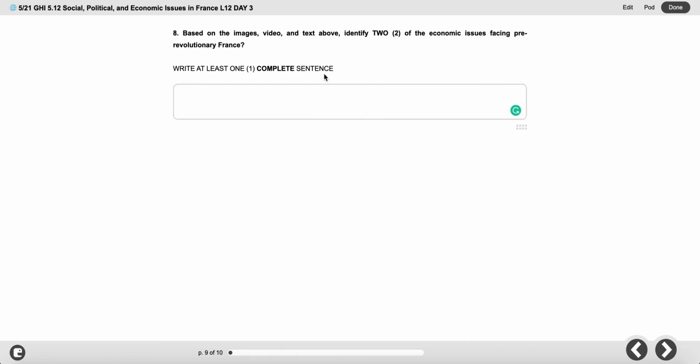And then question 8, based on the images, video, and text above, meaning, prior to all of this, identify 2 of the economic issues facing pre-revolutionary France. Write at least one complete sentence here. If the economic issues that you are identifying in here are the same economic issues that you learned in the social lesson and in the political lesson, that's fine. That means that you're getting the hint that there really are 2 main reasons or 2 economic issues that led to the French Revolution in France. So you need one complete sentence here.